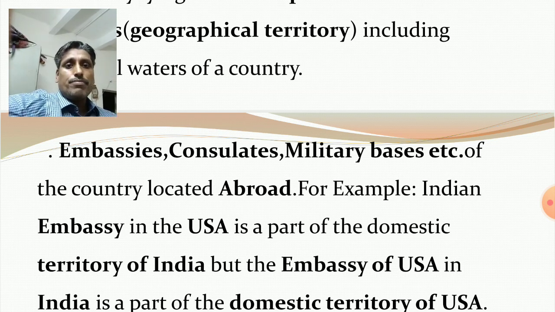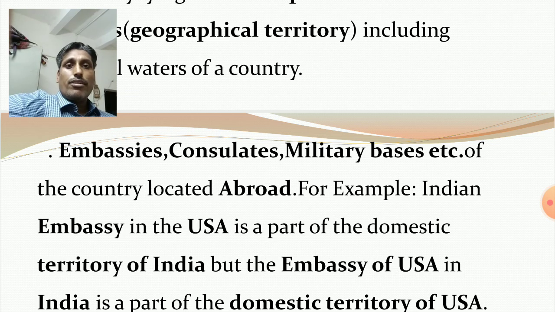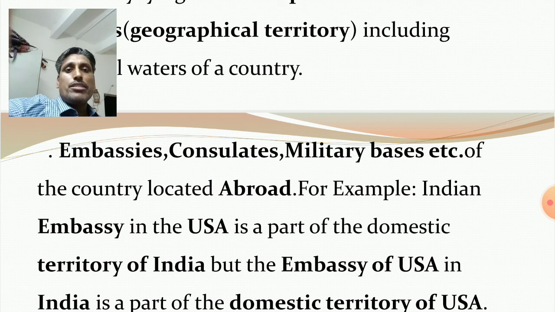This area is owned by the Indian government, so it is part of the domestic territory of India.